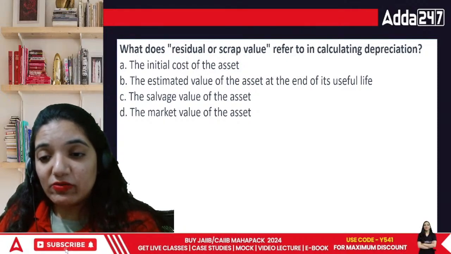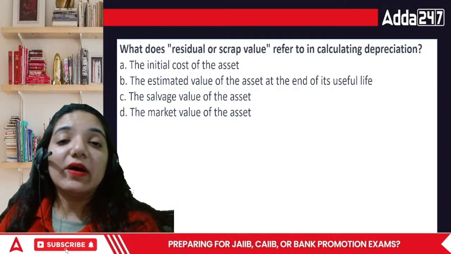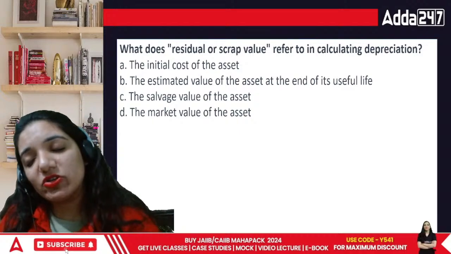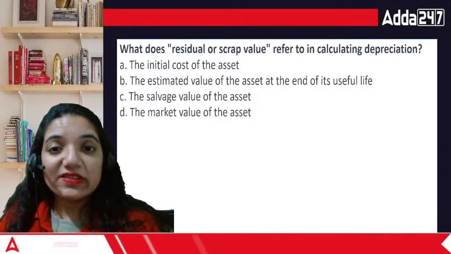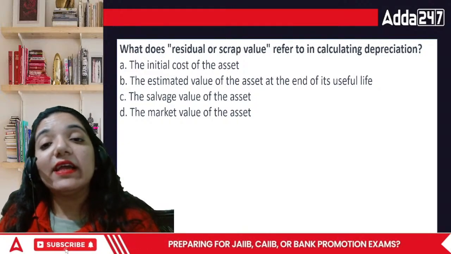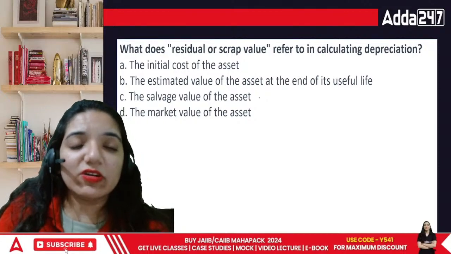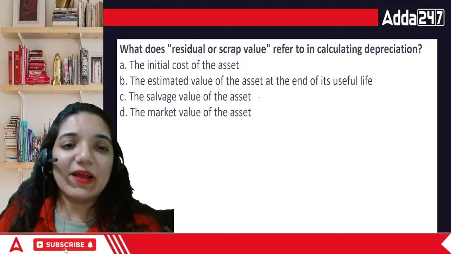So when we talk about the life of that asset by the end, that means it has been used for years. After the completion of that life, it is the end amount. This is the estimated value at the end of the life. It is also called salvage value. So all these things are the same: residual, scrap, and salvage value.